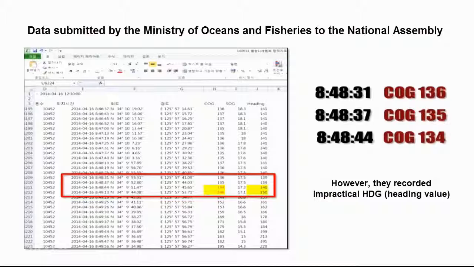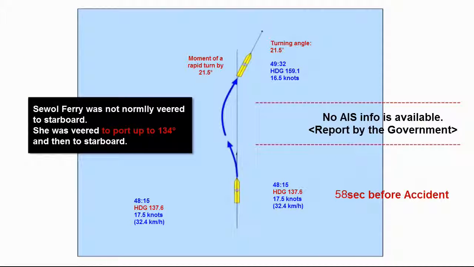Director Kim asserts that the reason for such contradictory data might be modification of the HDG. In a word, it was hidden in COG values of miscellaneous data that she turned to the left and then to the right. Those who prepared this data seem to have poor understanding of COG, and it seems that the COG reported by the government was not modified. When the course was expressed with application of the government COG, same left-right turns were found.